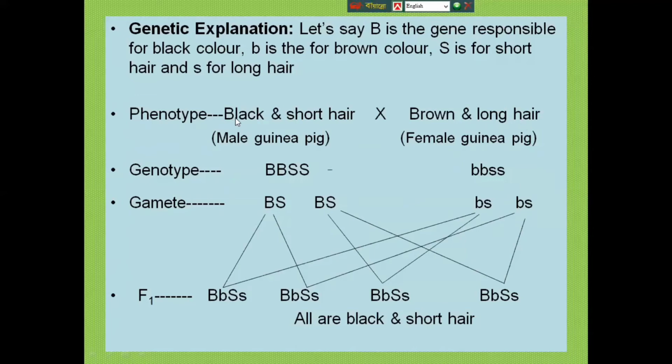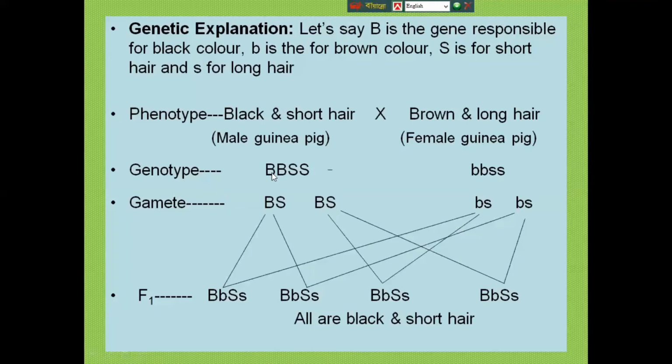We know every character is responsible for two genes. So black is capital B capital B, and short hair is capital S capital S. Brown is small b small b and long hair is small s small s. These are their recessive characters and these are their dominant characters.